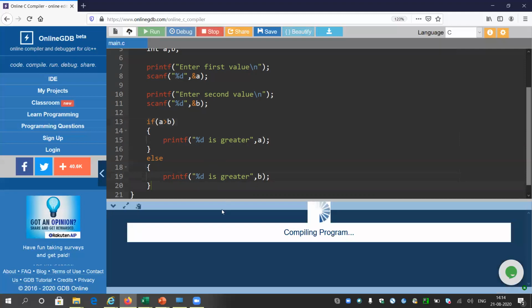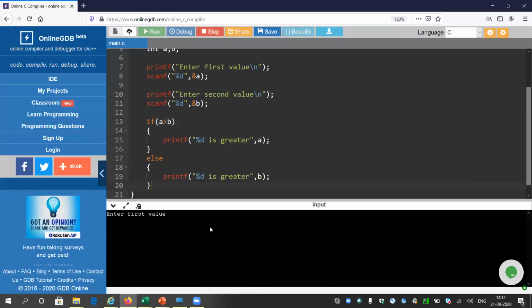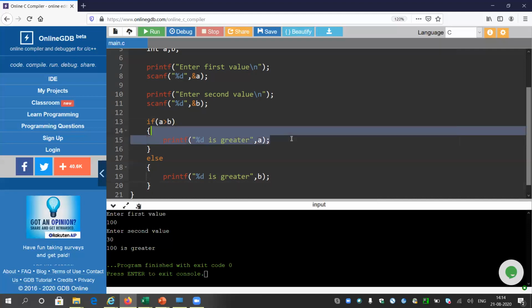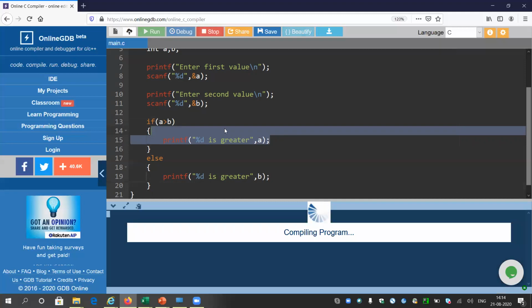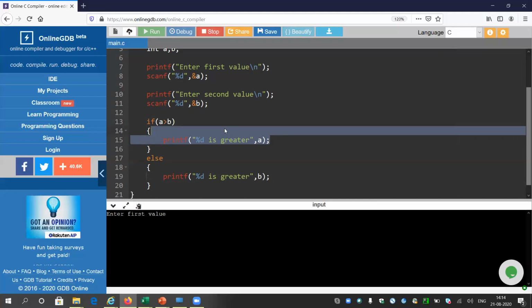Okay, let me run the program. Enter the first value. Let me give 100 and 30. Look, it is giving "100 is greater," meaning this block was executed. The user will not be able to understand; the user will think someone inside the computer is giving the answer, but it is not like that. Let me give 20 and 500.